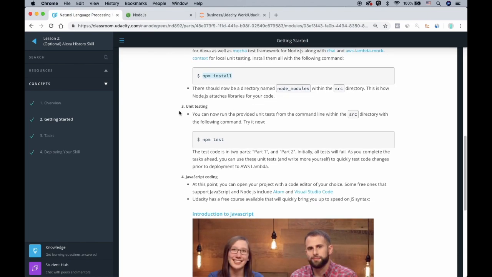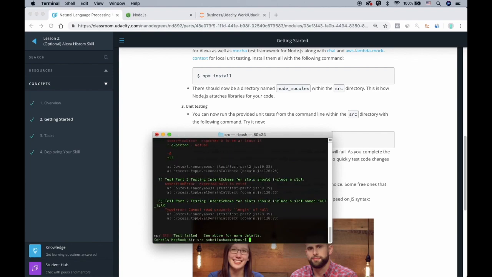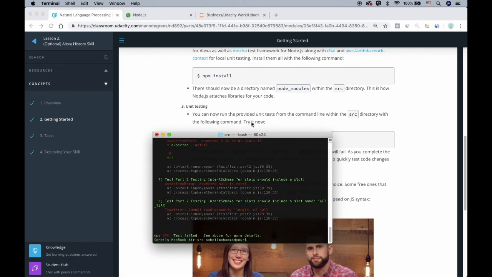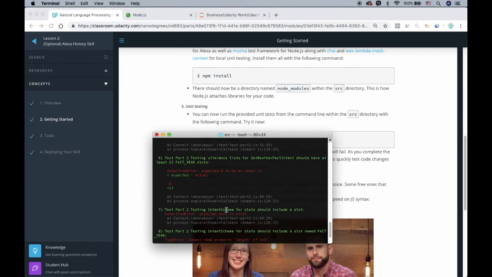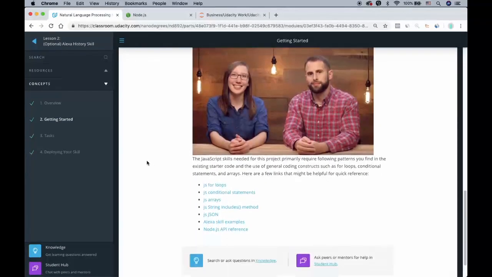Next, we will run the unit tests and see if we have any errors or not. At the start, it's totally okay. We're going to see a lot of errors. That is totally normal. As you can see, we have 8 errors. At each step, we will go through each of these errors and we will fix all of them, until the last step, when you solve all of these problems, you can put this on Alexa's platform. Very great. So let's go to the next page.